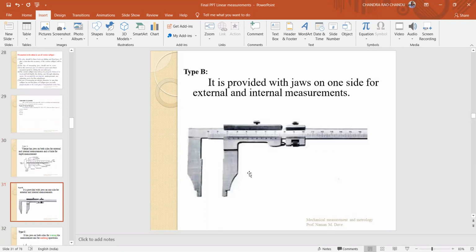In type B, it has only one set of jaws. Both the inside and outside measurements are taken with the help of these two jaws only. One is the fixed jaw and the other is the movable jaw.